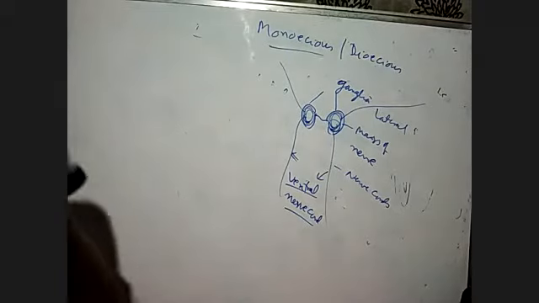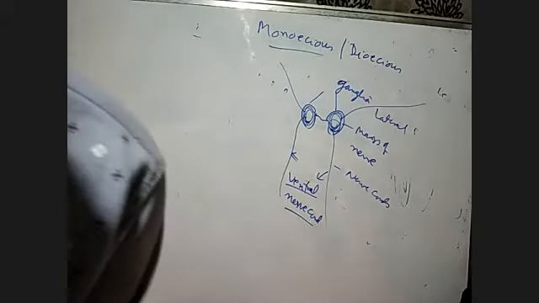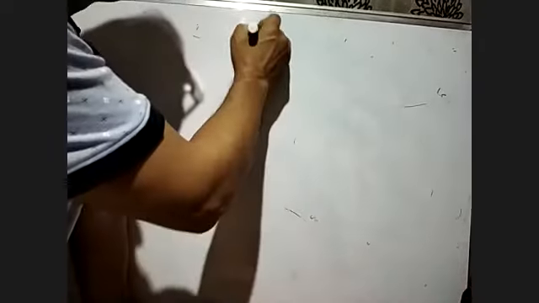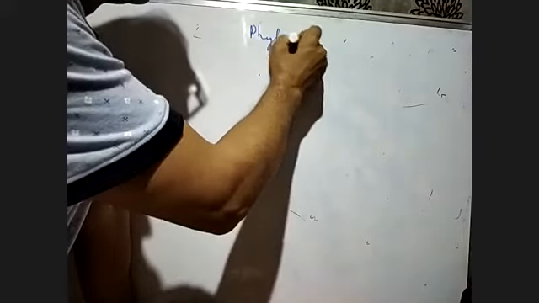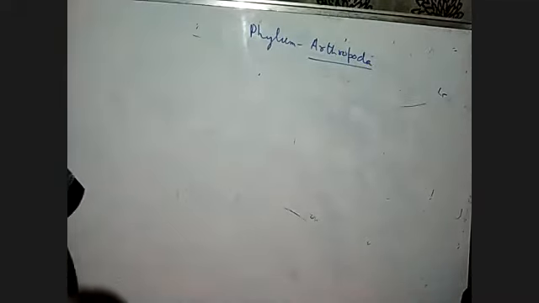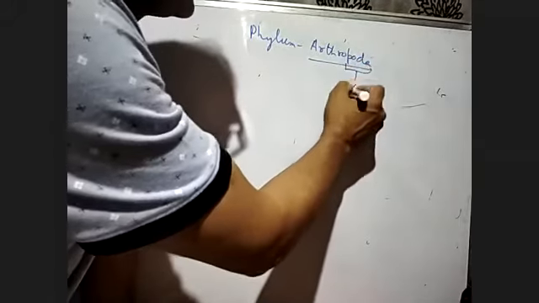Today we have to finish this phylum, Arthropoda. As the name indicates, poda means foot.